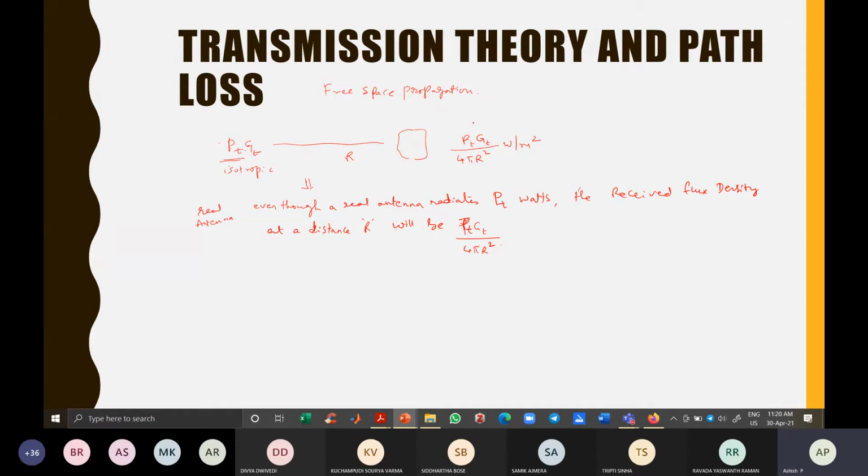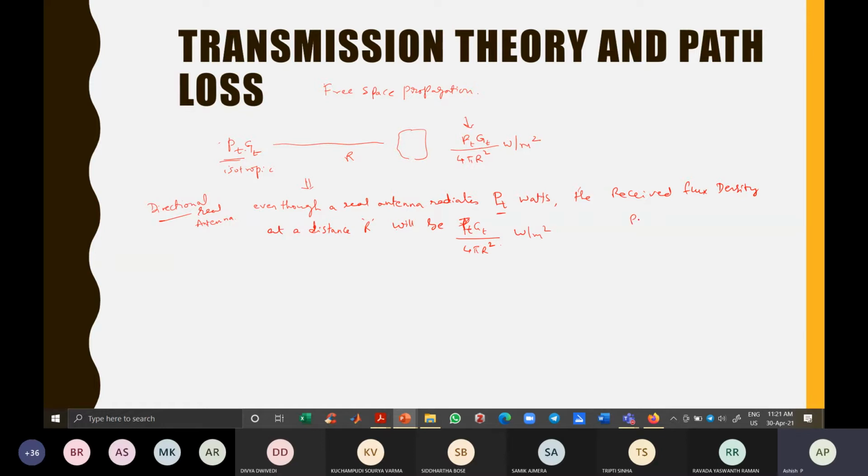To receive this much flux density at a distance r, an isotropic radiator has to radiate PT into GT watts, whereas for a directional antenna, it is sufficient to radiate PT watts because its gain will come into the picture. So overall we get PT into GT by 4 pi r square watts per meter square at this distance.